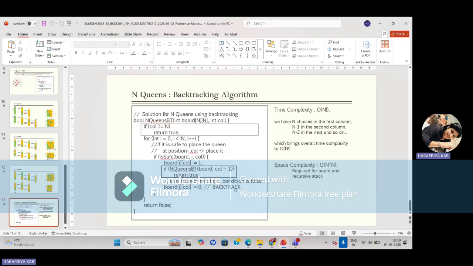Then backtrack if the above condition is false. If it is false, we have to backtrack. Then board[i][column] equal to 0, that is the backtrack, and then return false.